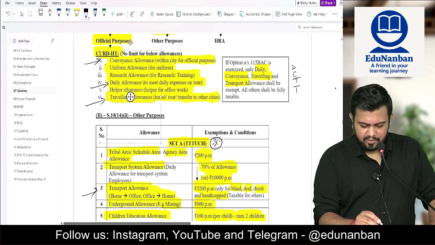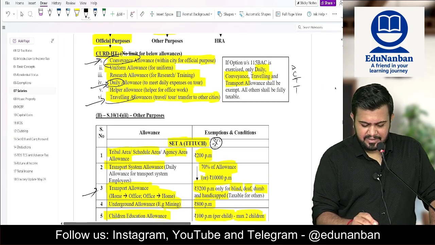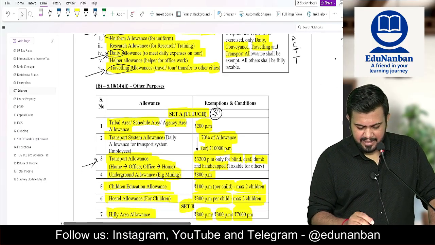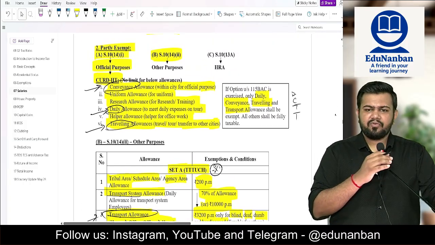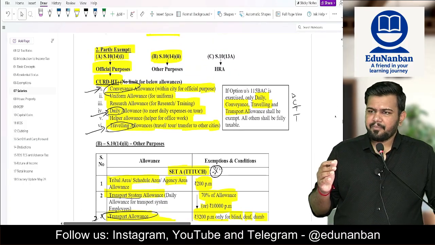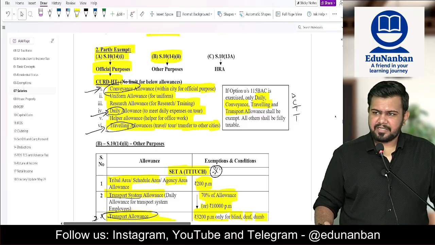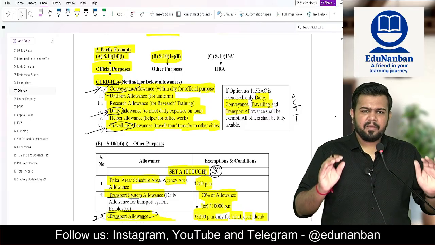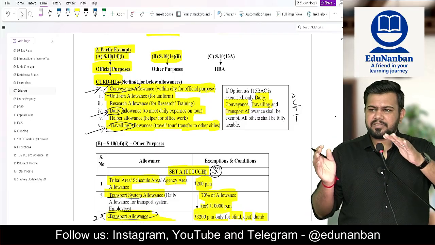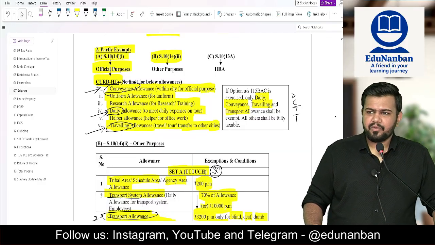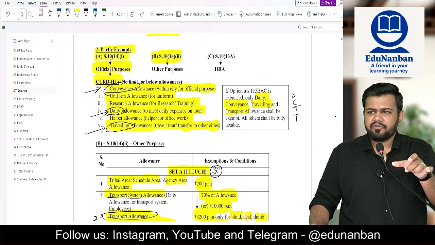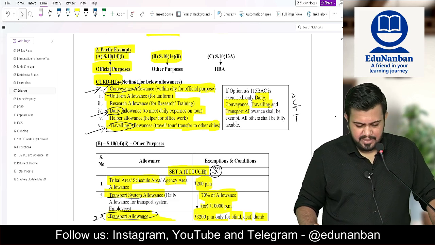So transport allowance is for specially abled employees. That is allowed in the new tax regime also. Apart from that, the 3 official purpose allowances, that is conveyance, daily and traveling, will also be allowed in the new tax regime. So whatever amount is spent for official purpose will be allowed as exemption.